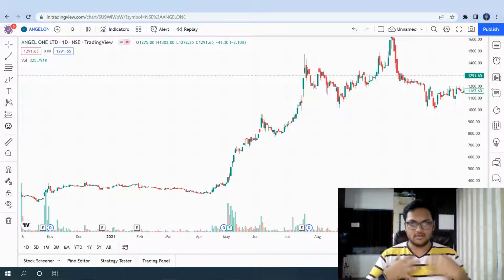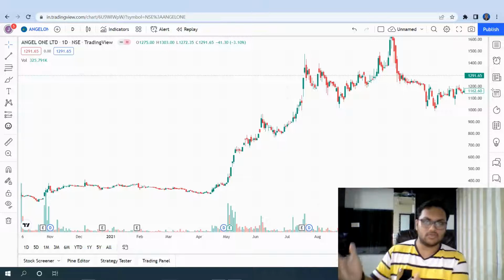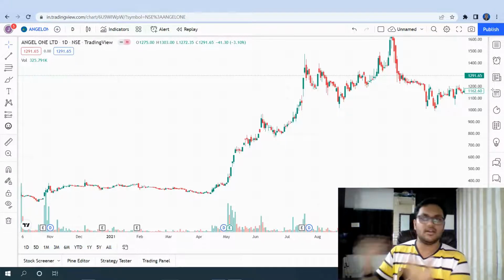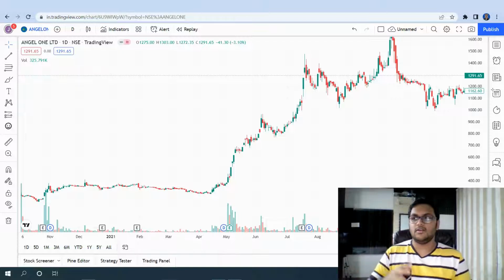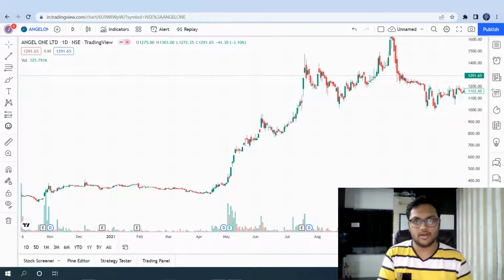People who are investing like 1 lakh, 2 lakh, such kind of amount in the stock market, or people investing 100 crores of money in the stock market? Obviously, people having 100 crores of money, right? Because with those 100 crores, they can buy so many shares that it will affect the demand and the supply of a particular share, right?